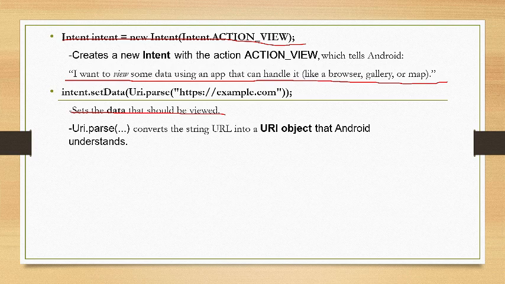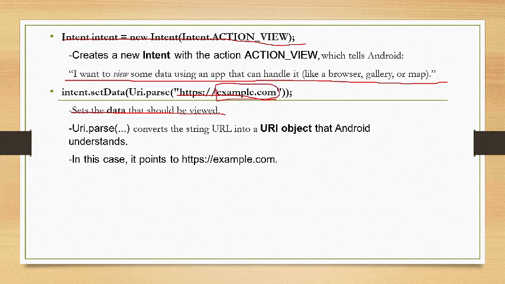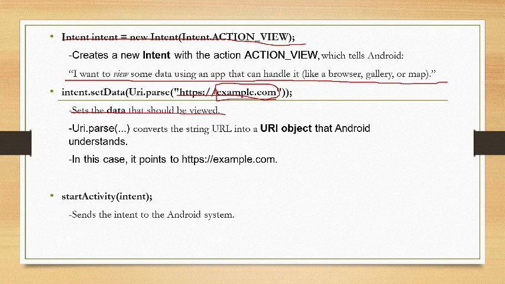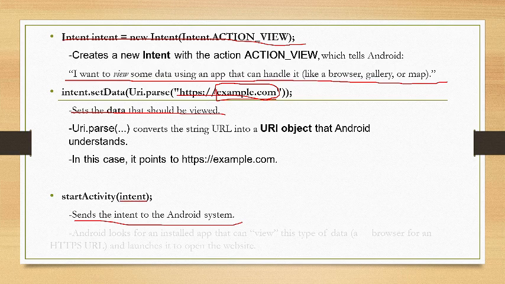The URI parse converts the string URL into the URI object that Android understands. In this case, it points to the link, which is example.com. So this is the website that you want to open in a browser. Now we call the startActivity, and then you pass the intent object. So it sends the intent to the Android system.